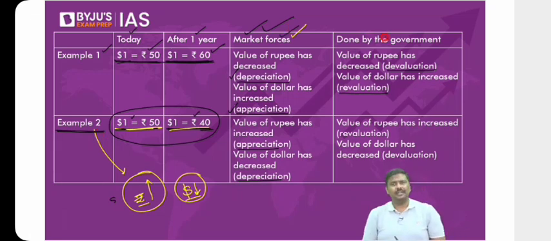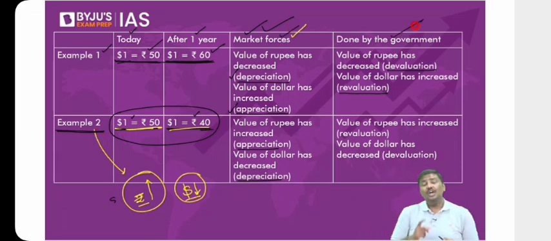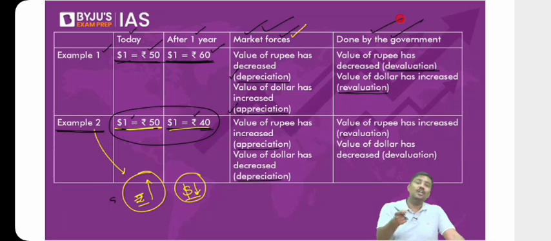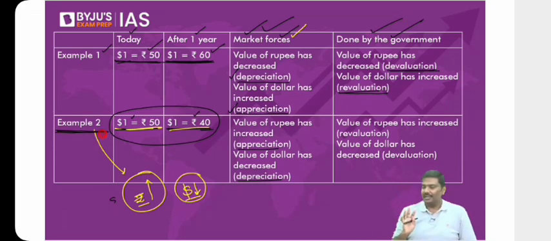Now, what if it is done by the government? If it is done by the government, then I'll simply say in example 1, rupee has been devalued. Dollar has been revalued. I'll repeat it. In example 1, if it is done by the government, fixed exchange rate, rupee has been devalued. Dollar has been revalued. And in example 2, rupee has been revalued. Dollar has been devalued. Right? This is how the terminologies are used.